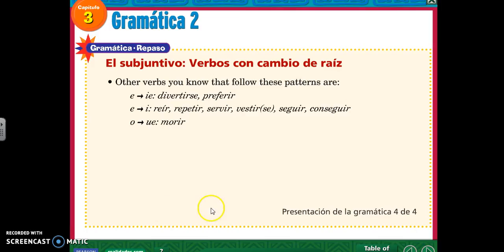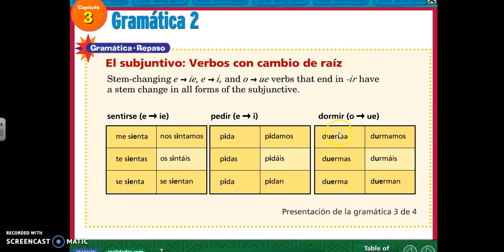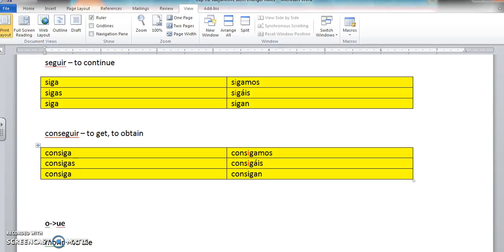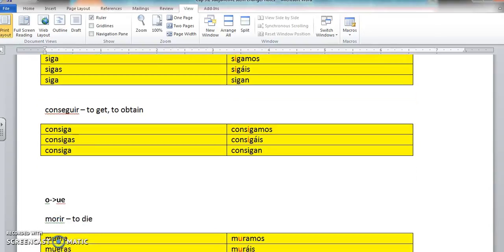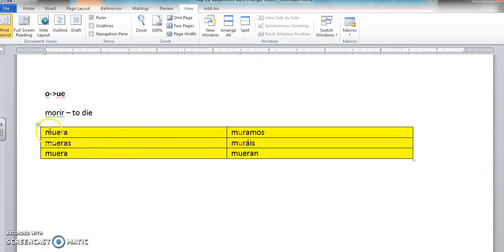And then the last category, the O to UE, is going to work just like dormir. It's the verb morir. So those are in the same category. They conjugate the same way. O goes to UE inside of the boot. And then just like dormir, O goes to U outside of the boot.